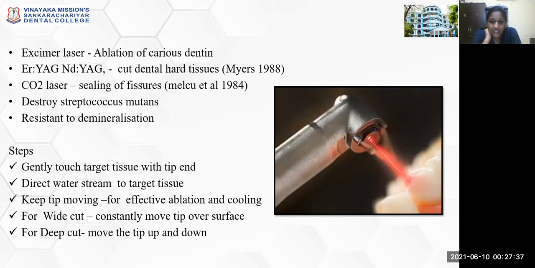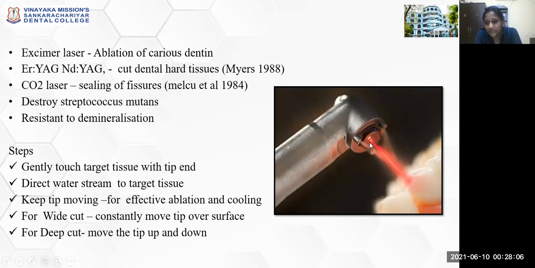So the steps: gently touch the target tissue with the tip end, direct a warm stream to the target tissue, and keep the tip moving for effective ablation and cooling. Once one part has been ablated or removed, the tip should be moved such that that part will get cooled immediately. For a wide cut, the tip should be constantly moved over the surface. For a deep cut, the tip should be moved up and down.